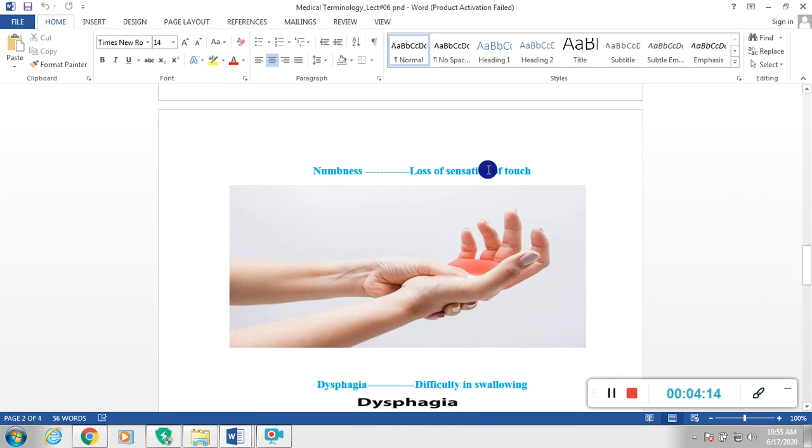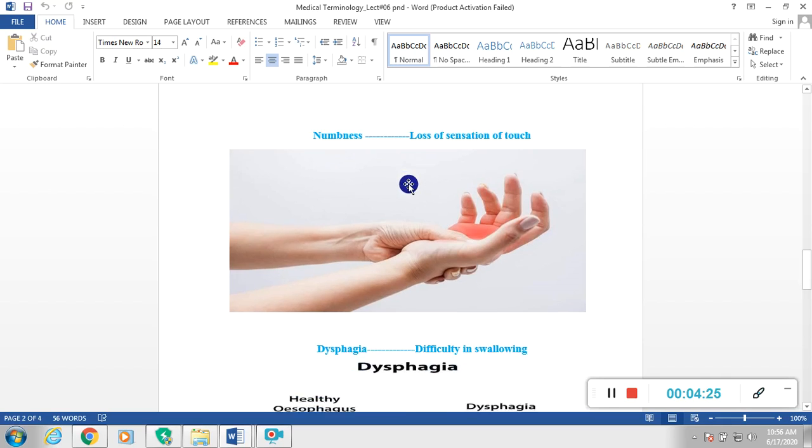Next one is numbness. Numbness means a loss of sensation of touch. So if there is a loss of sensation of touch, we call it numbness.